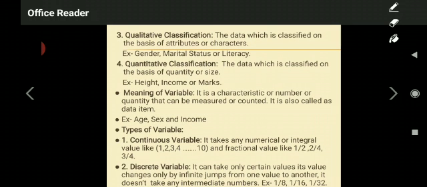Suppose I have given the example of India's population in chronological classification. Out of that India's population, in 2001 I said 102.7 crore population was there in India. Out of that 102.7 crore population of India, if you are classifying the data on the basis of gender, I hope you understood.